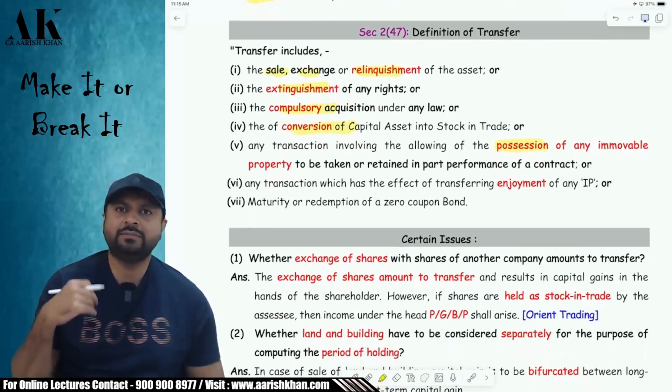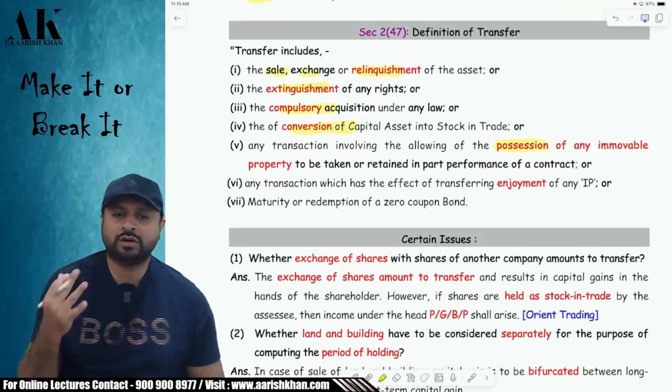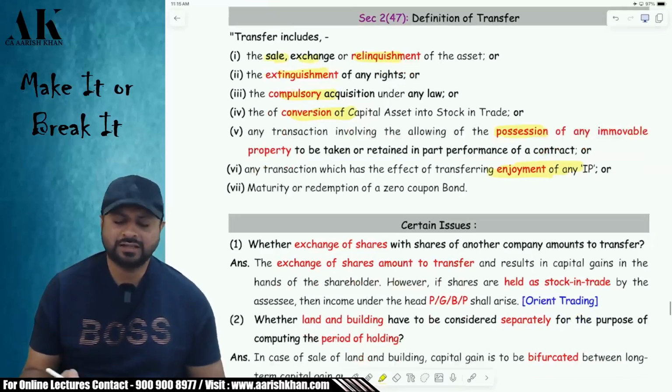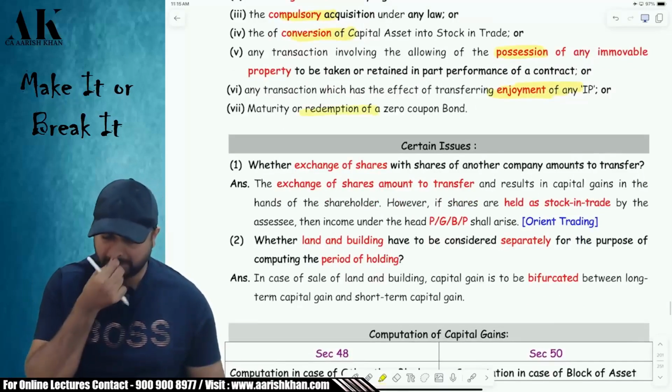And in case of immovable property, if you stay especially in a society where the society is the owner of your property, then the ownership is not transferred, the right to enjoyment is transferred by the owner. That is also called a transfer. And last but not least, maturity or redemption of a zero coupon bond is also a transfer.